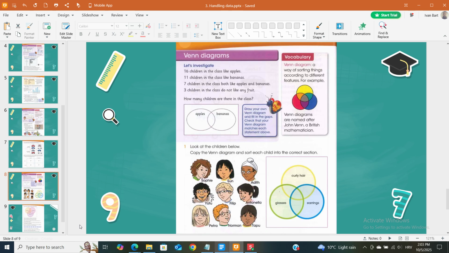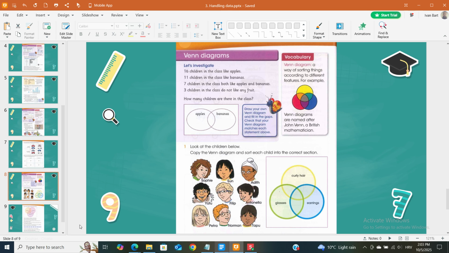16 children in the class like apples. 11 children in the class like bananas. 7 children in the class both like apples and bananas. 3 children in the class do not like any fruit. How many children are there in the class? Apples, bananas. Draw your own Venn diagram and fill in the gaps. Check that your Venn diagram matches each statement above.